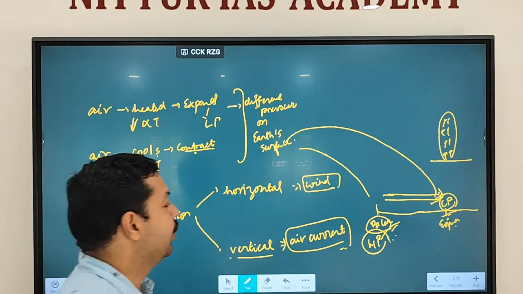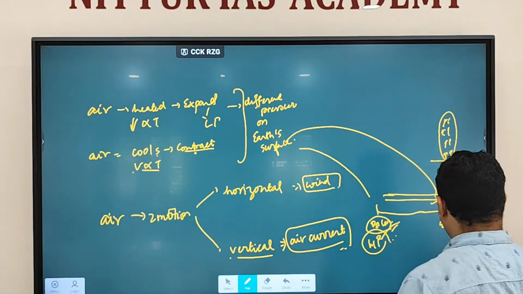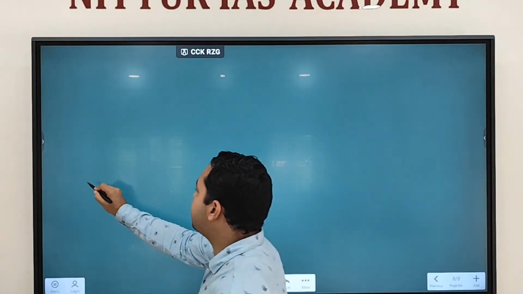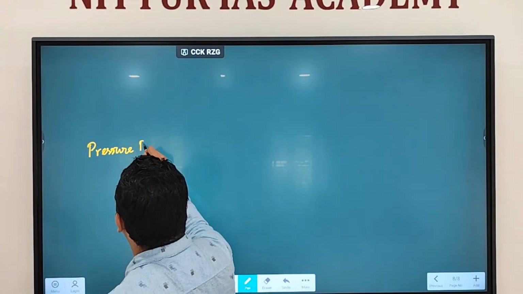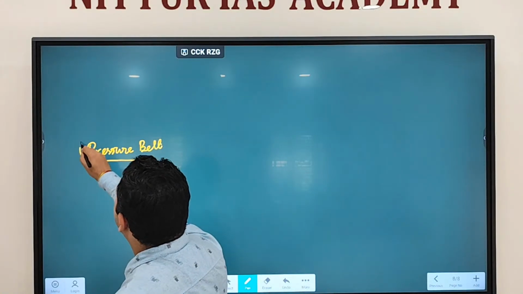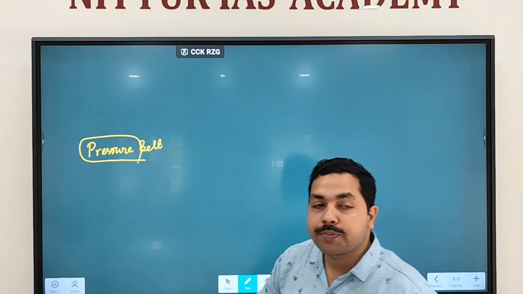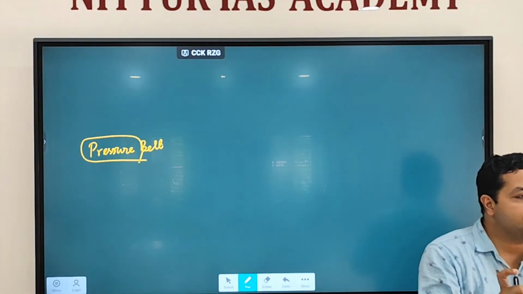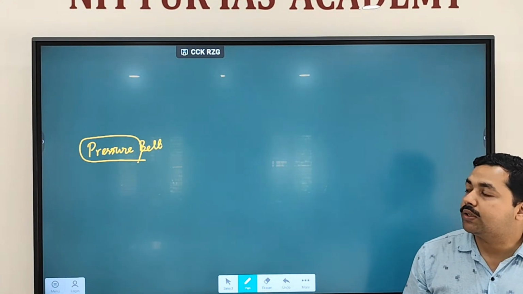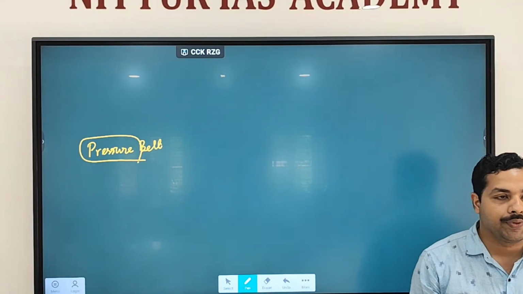Now, what happens here is a term we are using called pressure belt. So now we are done with what is pressure, how these pressures are being created, and how air is moving in two directions because of these pressures. Fine. Now what does the term belt mean? Belt means what?